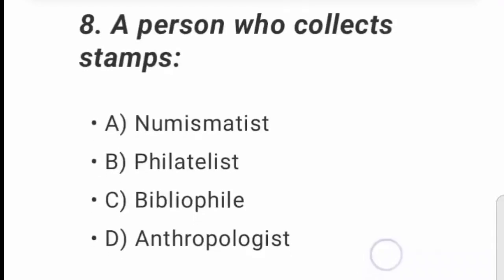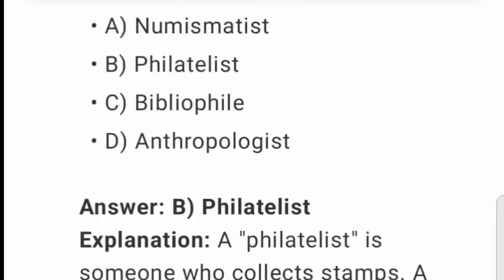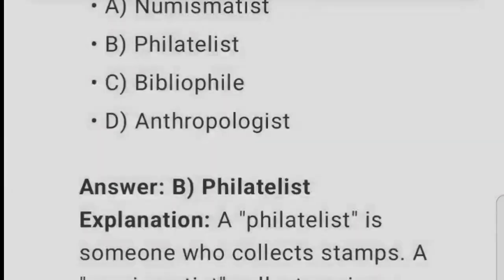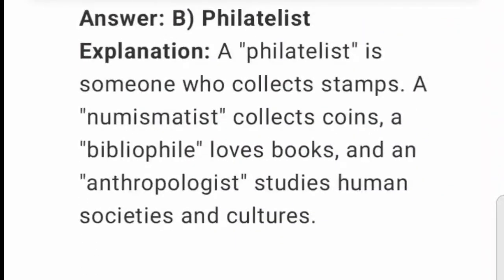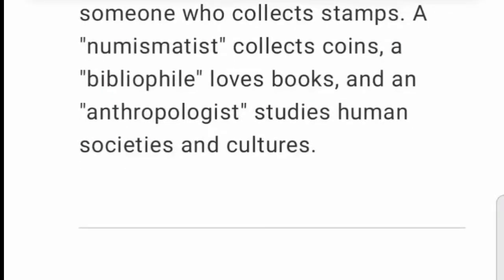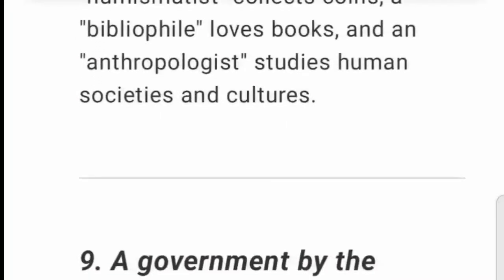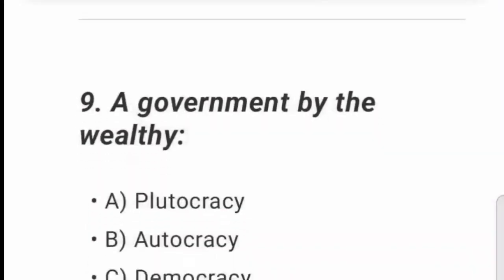8. A person who collects stamps. A. Numismatist. B. Philatelist. C. Bibliophile. D. Anthropologist. Answer B. Explanation. A philatelist is someone who collects stamps. A numismatist collects coins. A bibliophile loves books, and an anthropologist studies human societies and cultures.